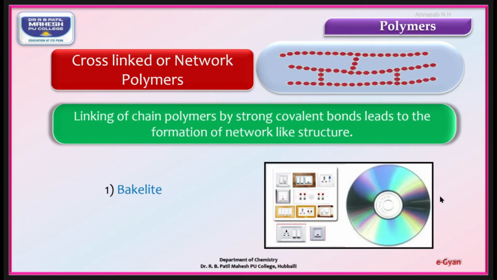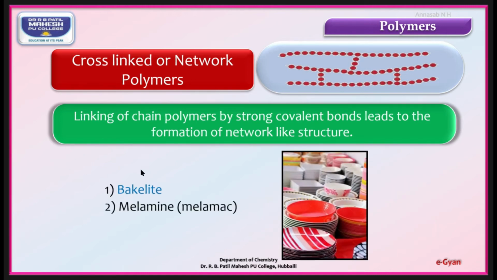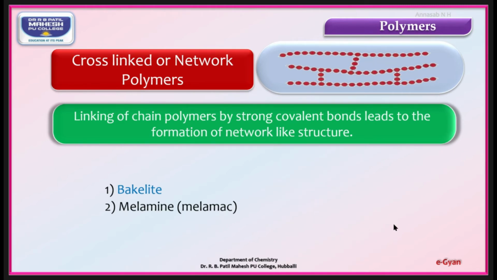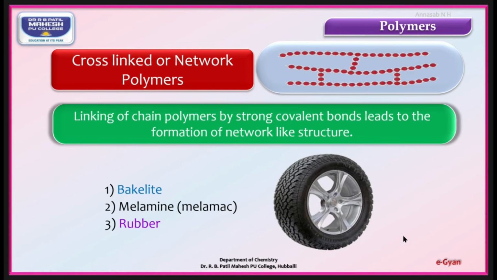Example: bakelite. Second, melamine or melmac. Third, rubber. These come under cross-linked or network polymers. These are hard compared to the other two class of compounds.